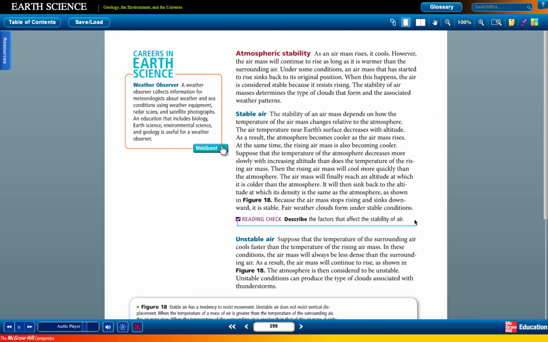Unstable air. Suppose that the temperature of the surrounding air cools faster than the temperature of the rising air mass. Then the air mass will always be less dense than the surrounding air. As a result, the air mass will continue to rise, as shown in Figure 11.18. The atmosphere is then considered to be unstable. Unstable conditions can produce the types of clouds associated with thunderstorms.